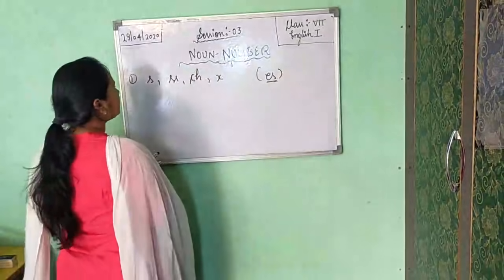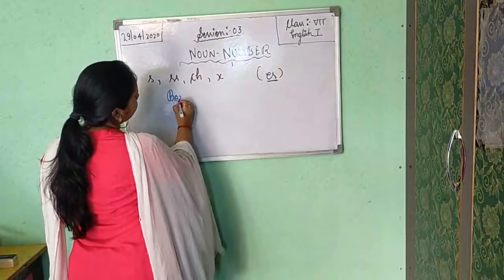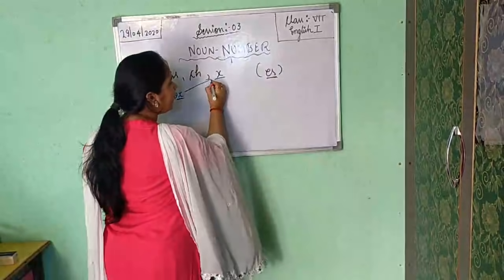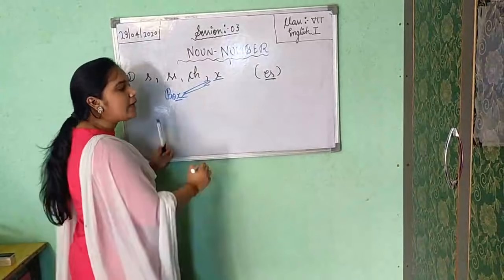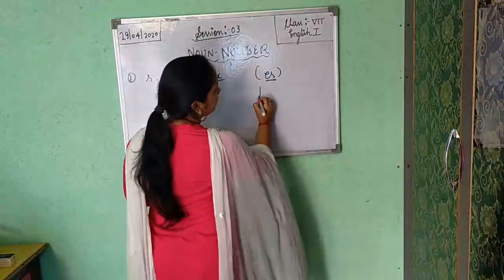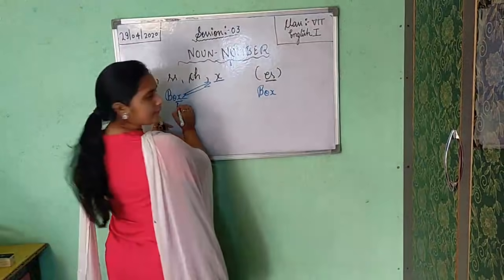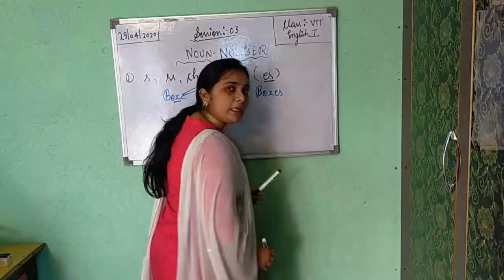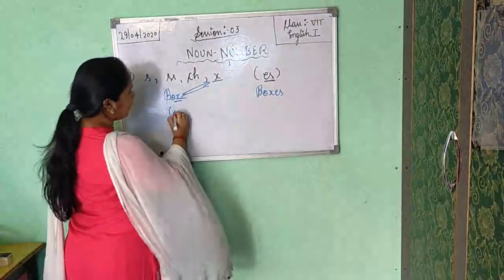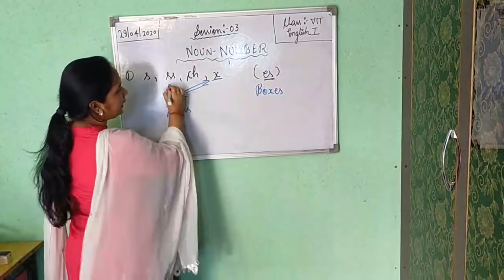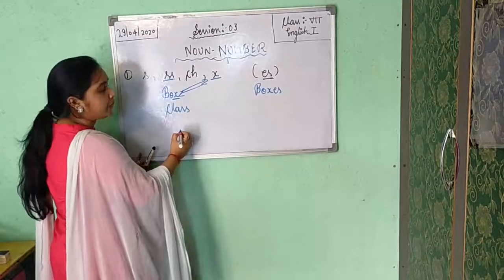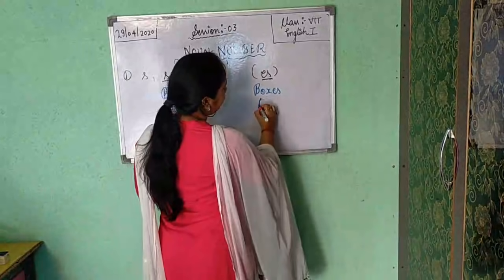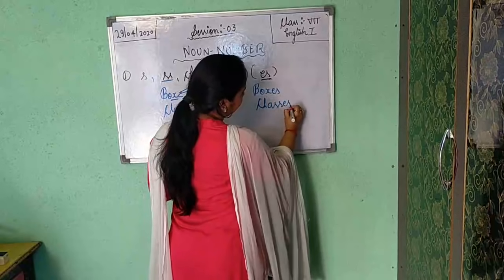For example, the first one is box. Here X is the last letter. So when we are changing into plural number, we will simply keep the same spelling I have written, and after that I will add ES for making plural number. Second example is class. Again double S we are getting. So when you change into plural number, you will write classes.